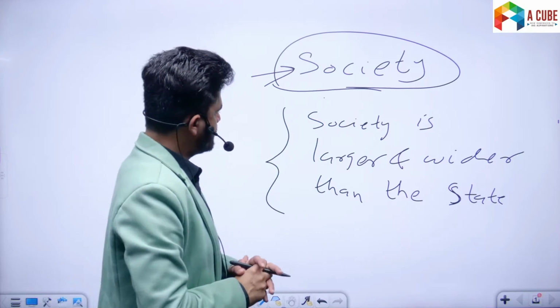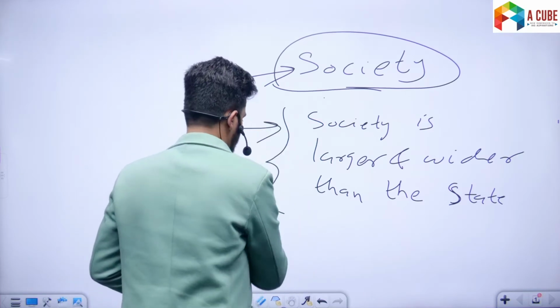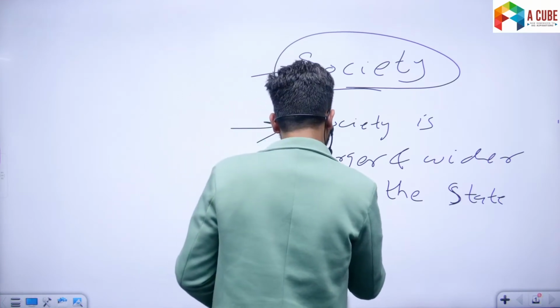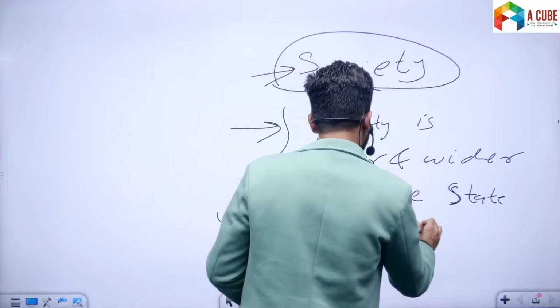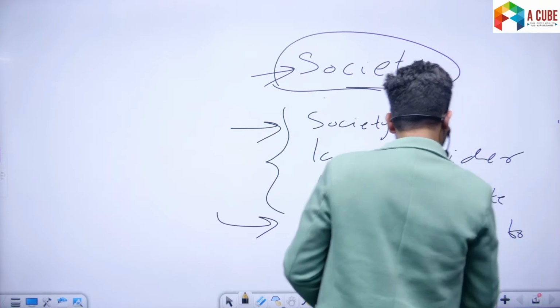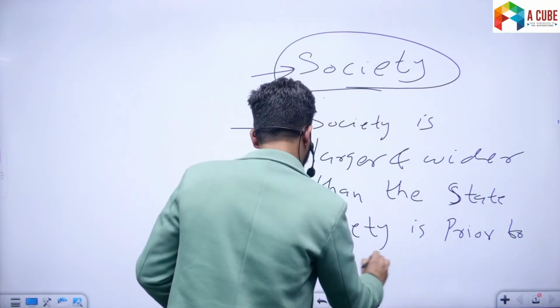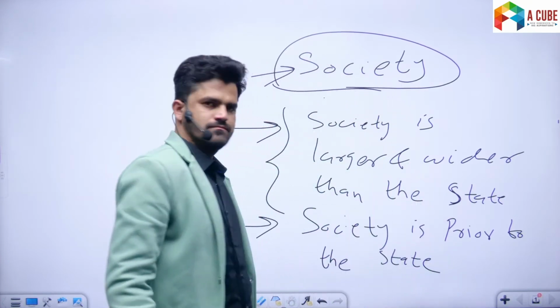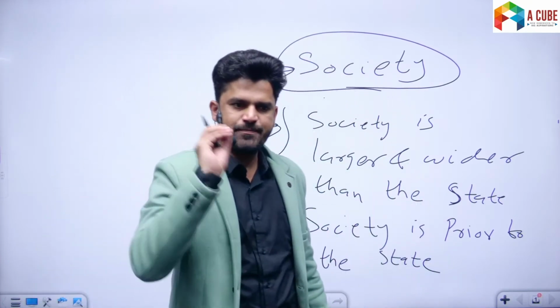Okay. Now, second point: in terms of origin, society is prior. Society is prior to the state.